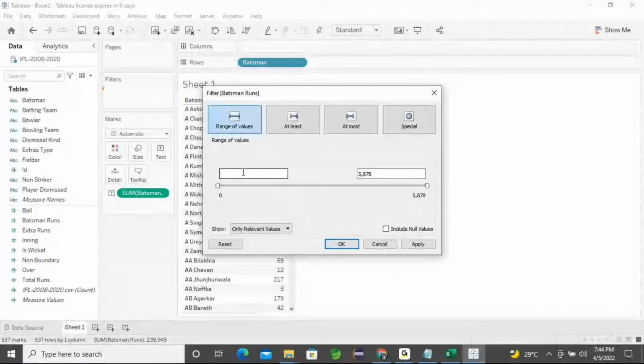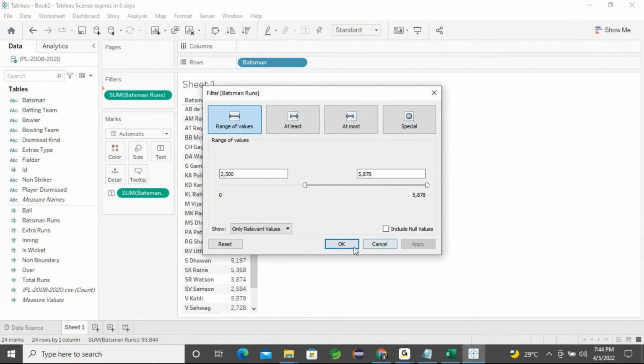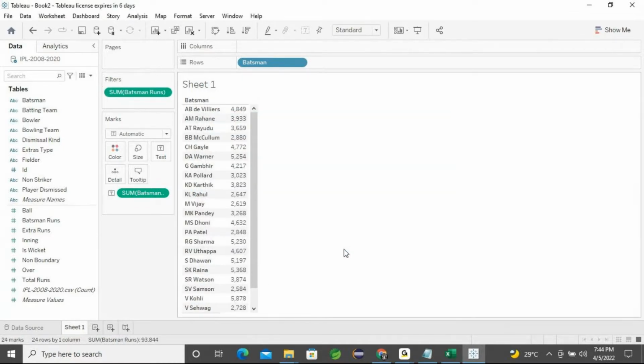So the range I want is more than 2500. Okay, so let it be there, don't change it. This time I choose sum. So I applied that 2500. Apply and click OK. Fine. Right, so now you got that. What is that? The numbers. Okay, right.